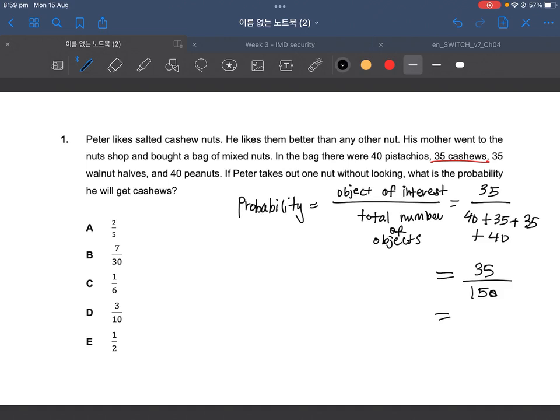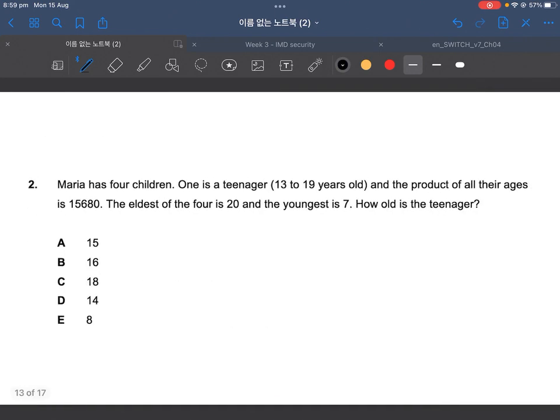Okay, what is the highest common factor, you ask? Well, it would be 5. So we divide top and bottom by 5. Remember, in a fraction, we do the same thing to the top as we do to the bottom, and vice versa. So 35 divided by 5 is 7 over 150 divided by 5, which is 30. And then we get our answer B. So, give that a circle.